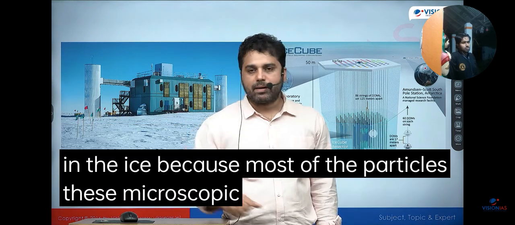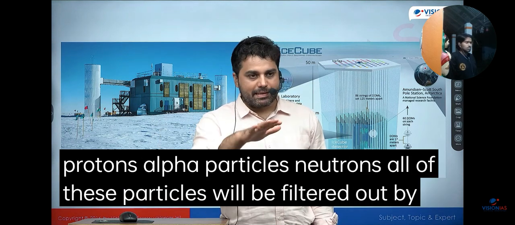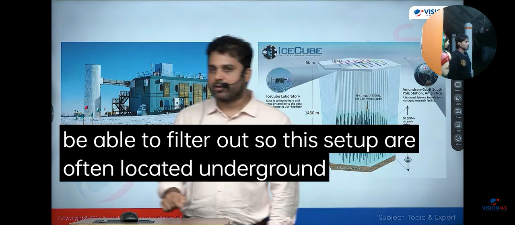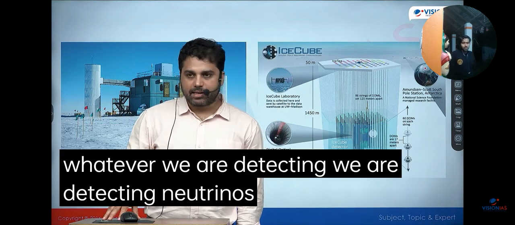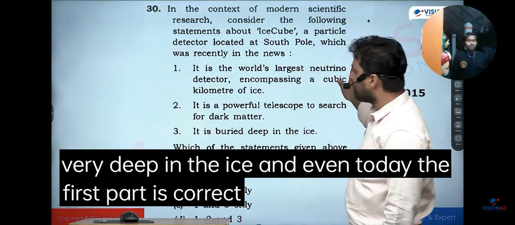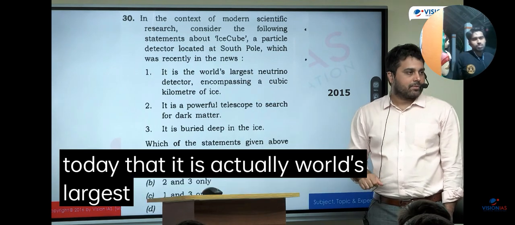Because most of the particles, these microscopic particles, electrons, protons, alpha particles, neutrons, all of these particles will be filtered out by different layers, but neutrinos will not be filtered out. So this setup is often located underground whenever we are detecting neutrinos. So that is the third part we can appreciate, that it is buried deep in the ice. And even today, the first part is correct. Although this question was asked in 2015, the first part is correct even today, that it is actually the world's largest neutrino detector.